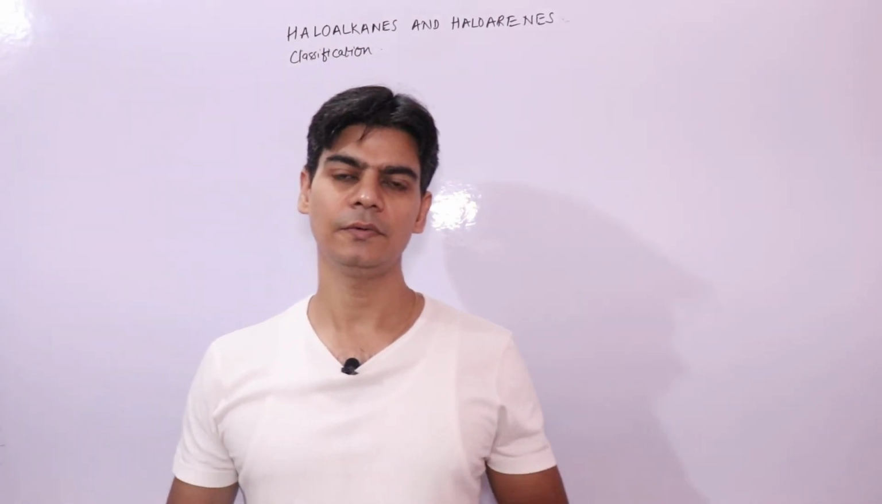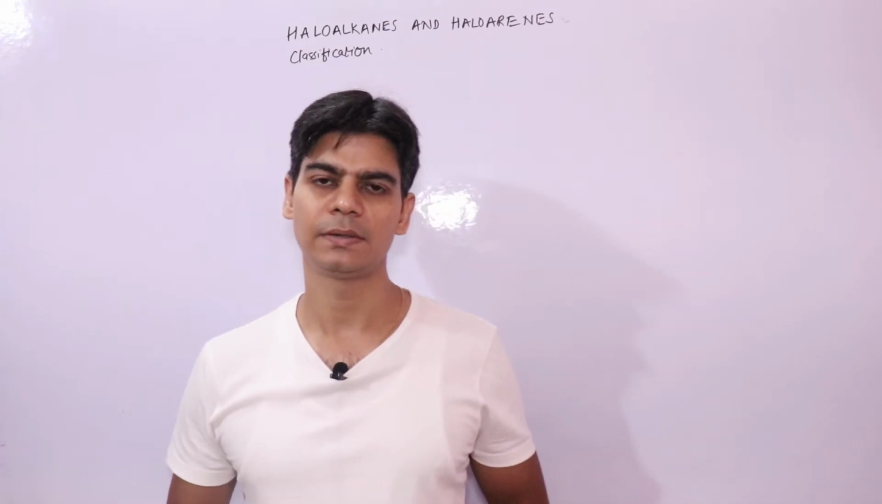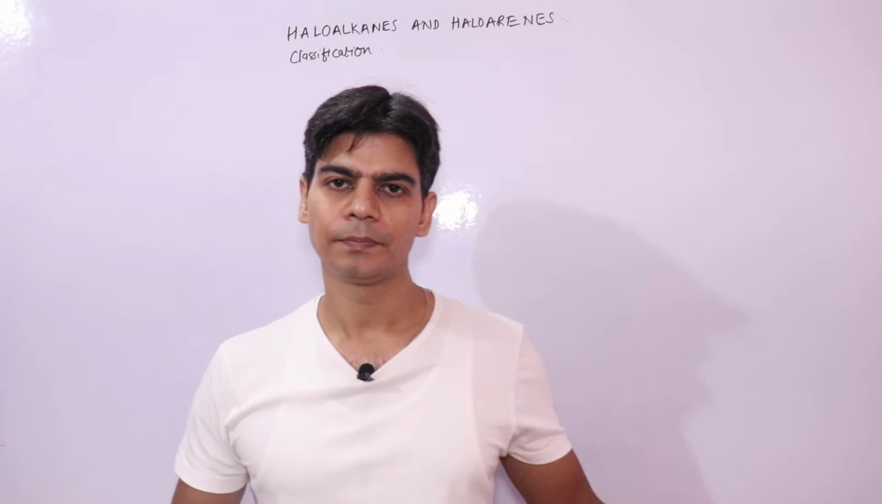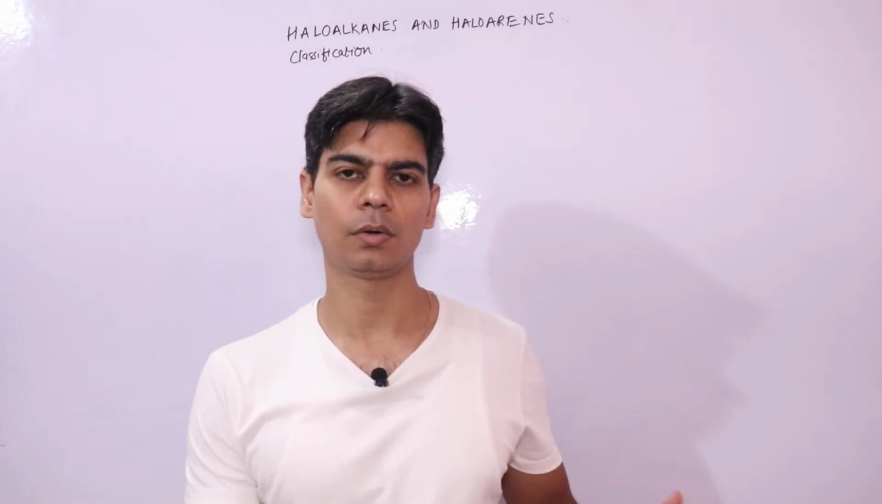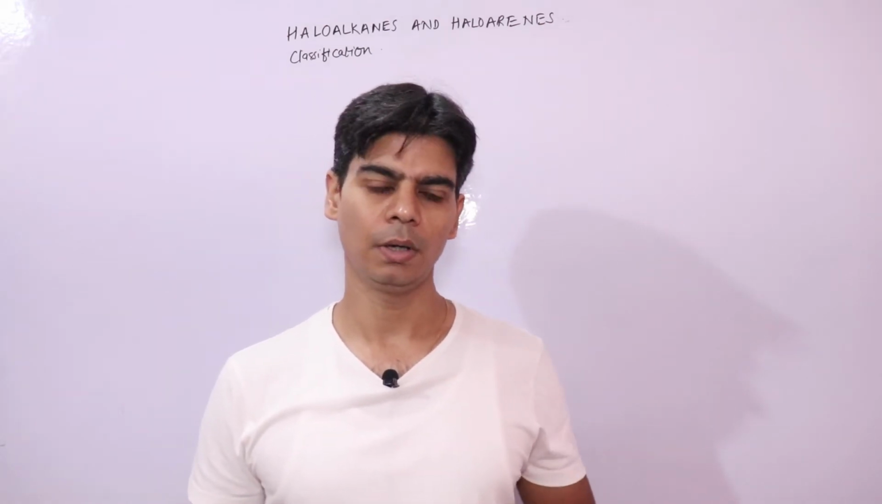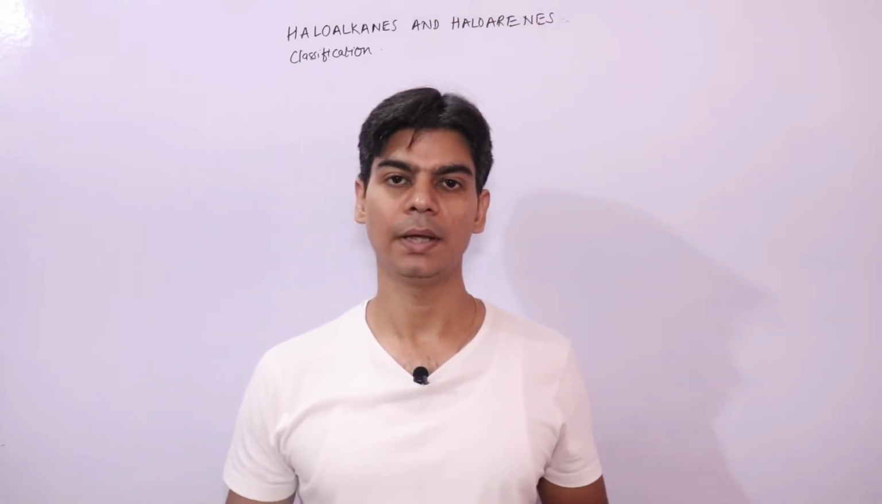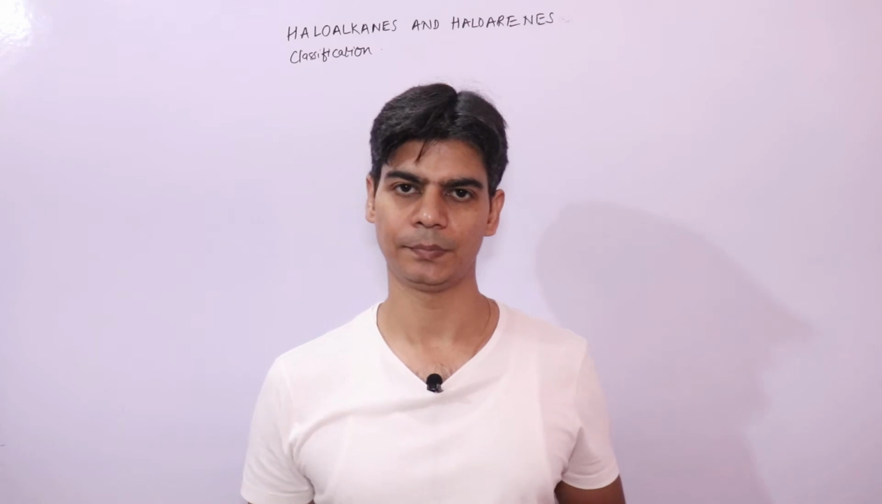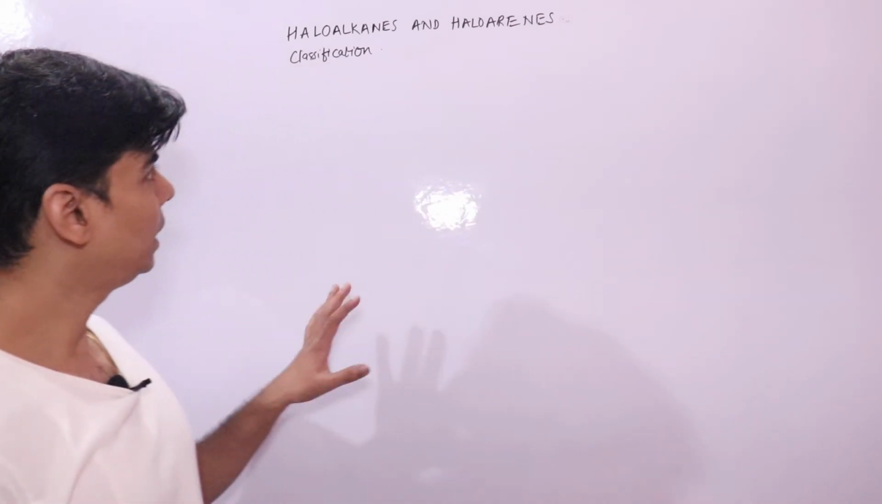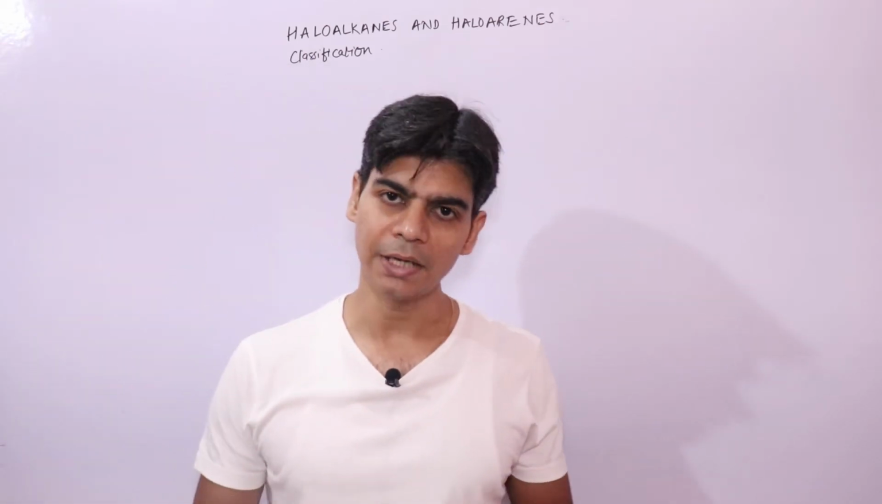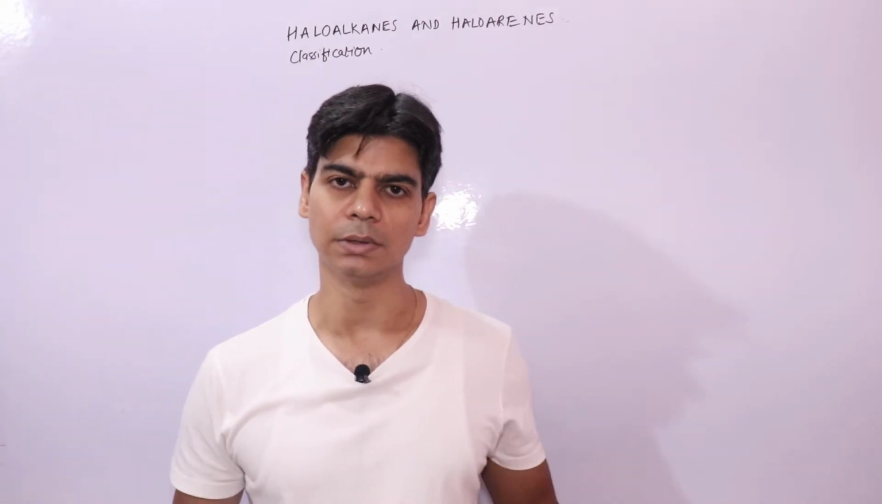Now in this lecture we will start with a new chapter of organic chemistry, haloalkanes and haloarenes. Before this we are clear about what hydrocarbons are, right? What aliphatic hydrocarbons are: alkanes, alkenes, alkynes, and what aromatic hydrocarbons are: benzene. Now haloalkanes and haloarenes are derived from hydrocarbons, right?